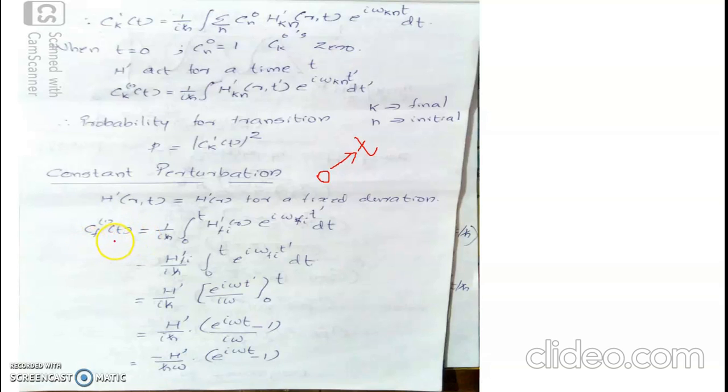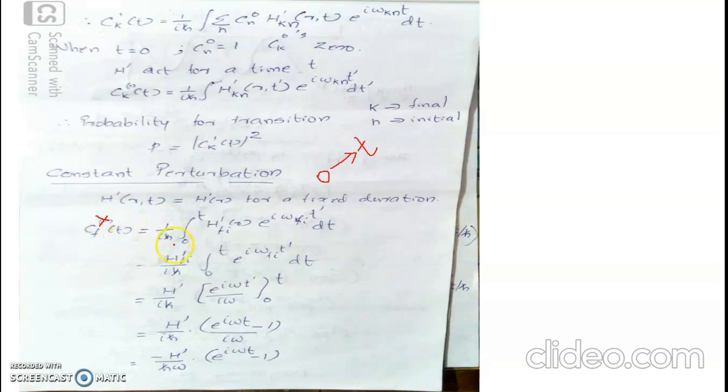So C_f(t) is equal to 1 by i h cross, and I can even omit this representation 1 here, because I am satisfied with the approximation up to the first order, or the term that I will be evaluating is nothing other than the term which is first order. So I need not specifically represent it as the first order term.